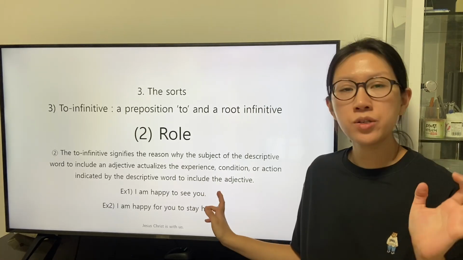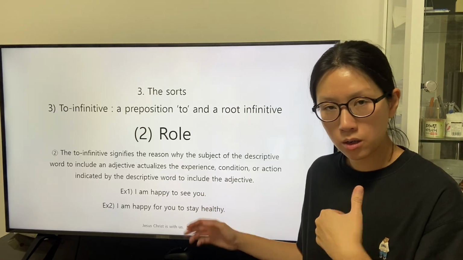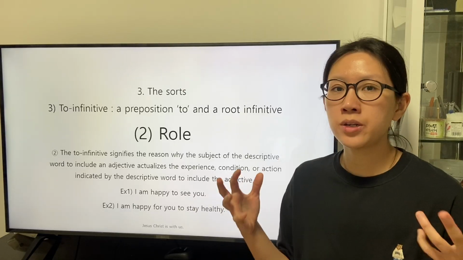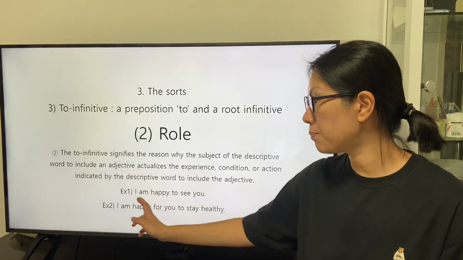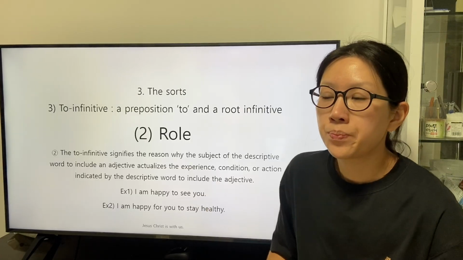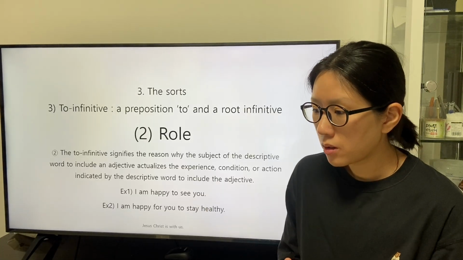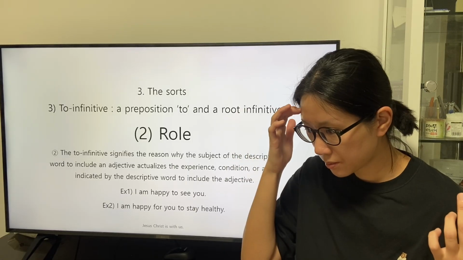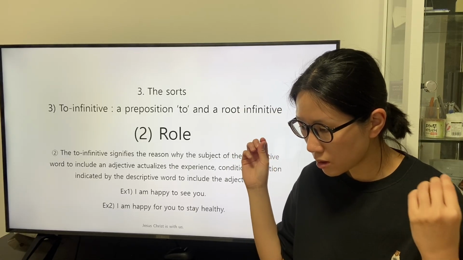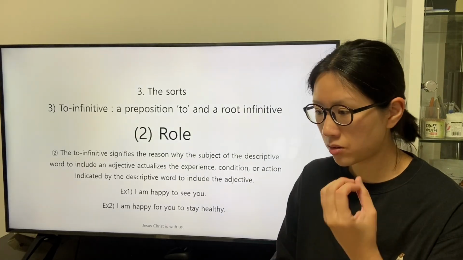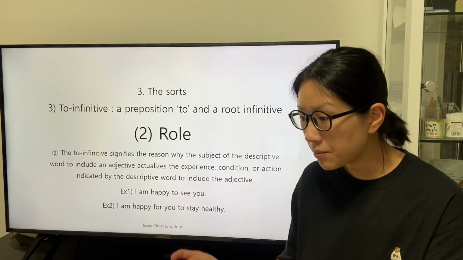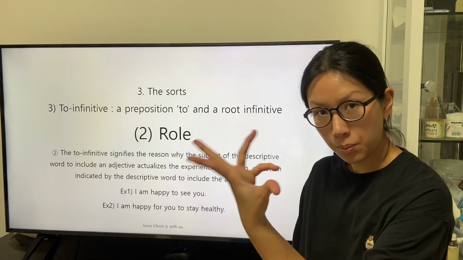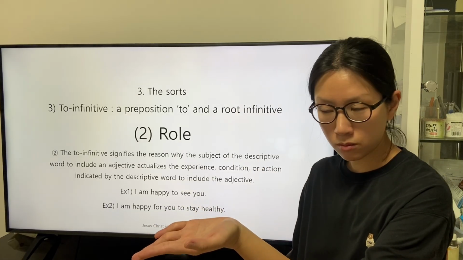We can consider the other clause that conveys the similar intent of the speaker in this way. I'm happy for seeing you. The speaker sets the condition to actualize the definition of the root infinitive C as a proposed condition.